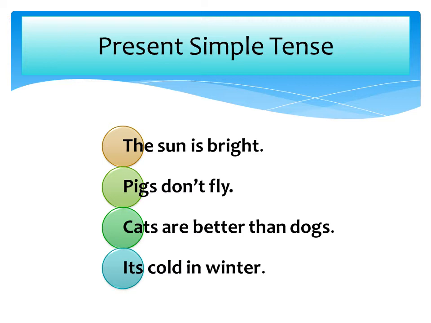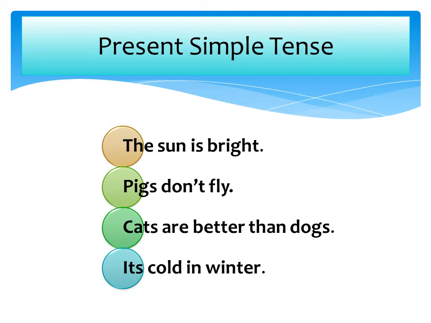Now let's look back and see what verb I used in the present simple tense. For the first sentence, we have is. I use the be verb is to talk about the sun. In the next sentence, I use the negative of do not. And you will notice I also use the contraction and put these two words together to make it don't.